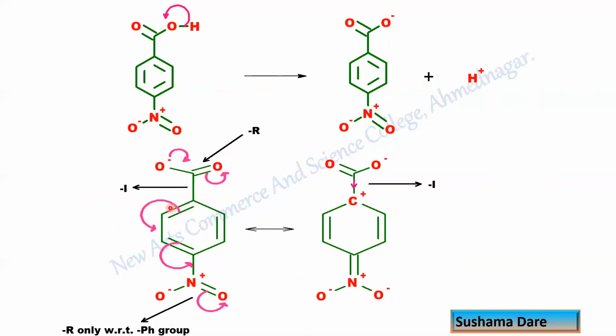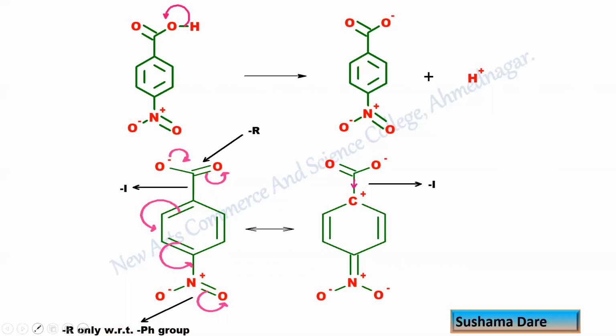And whatever the resonance effect is shown over here is only with respect to the phenyl ring. So the electrons which are present on this oxygen are not transferred towards this, only the aromatic electrons get transferred to this. So remember, this resonance is shown only with respect to the phenyl group.